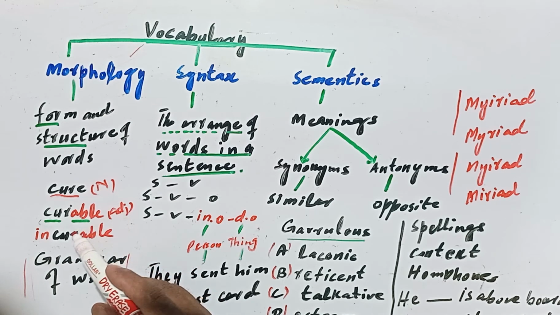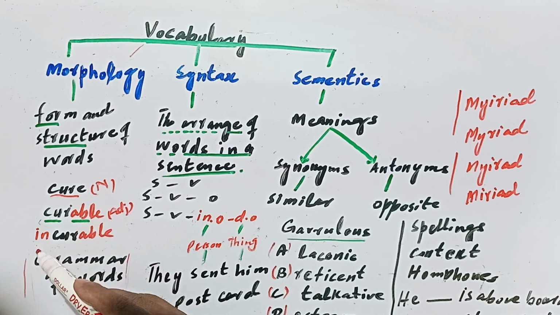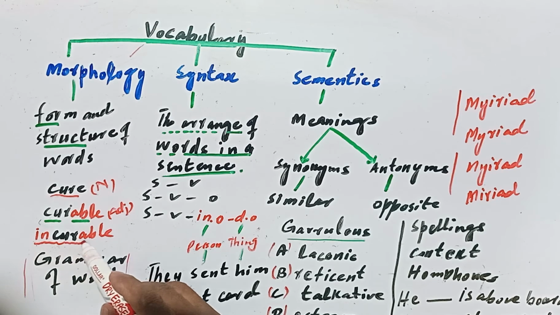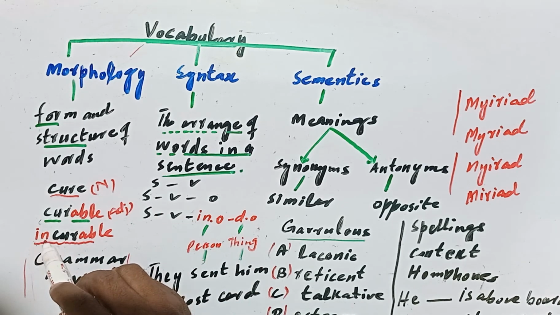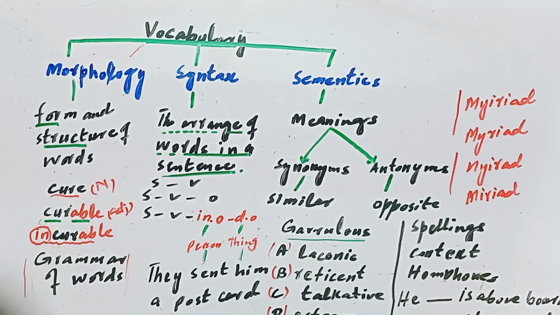or prefixes. We can also add a prefix to this word: incurable. Now, no doubt it is once again an adjective, but the meaning of this word has changed. Now it has become, you can say, a negative word because we have added a negative prefix to it.